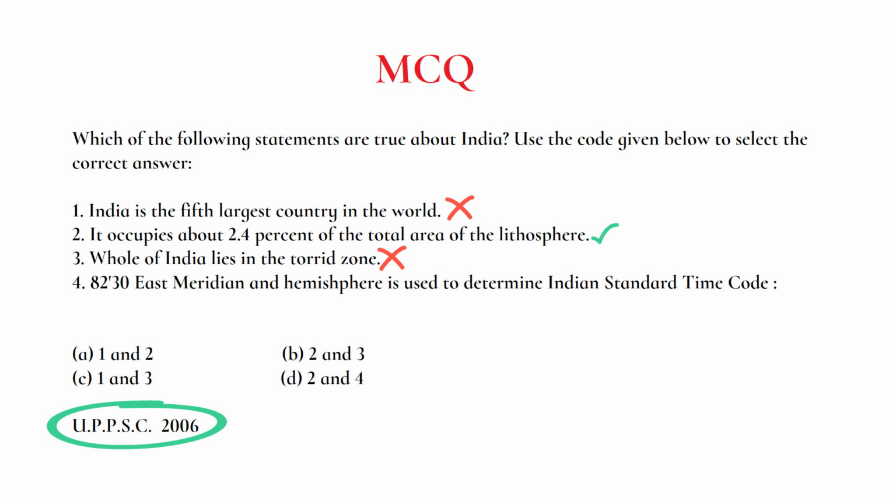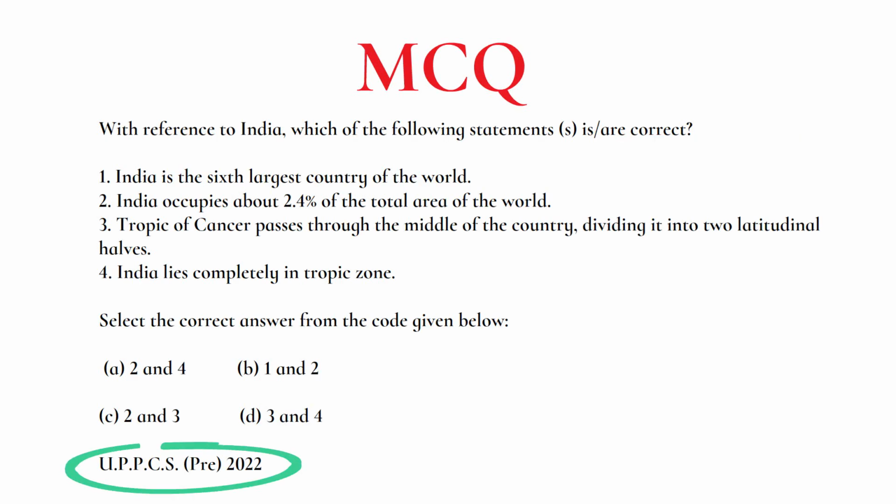Fourth statement, 82 degree 30 minutes east meridian is used to determine Indian Standard Time. This statement is also correct. So answer will be D. Statement 2 and 4 correct. And almost the same question was repeated by UPPSC in 2022. Let's look at this question.